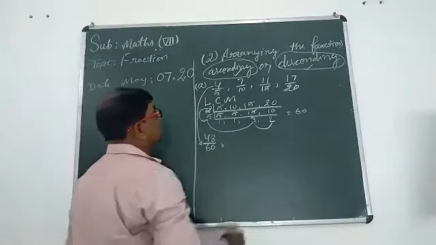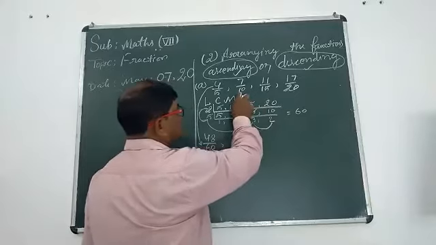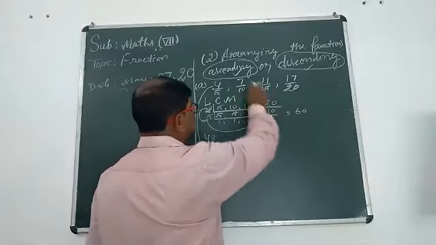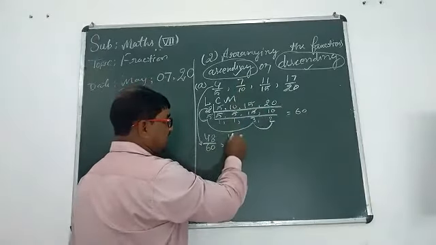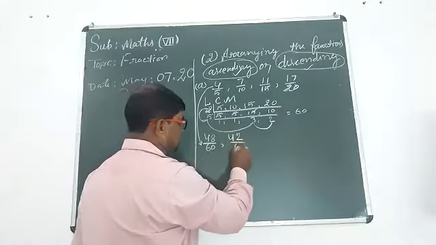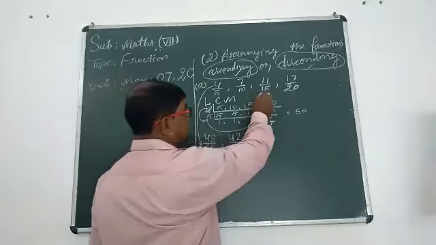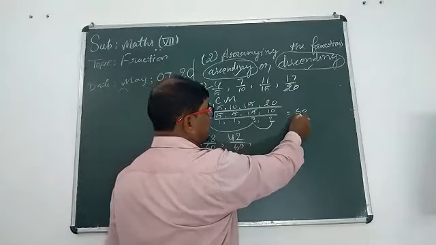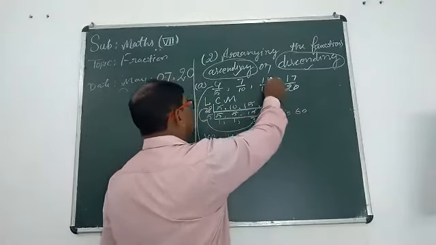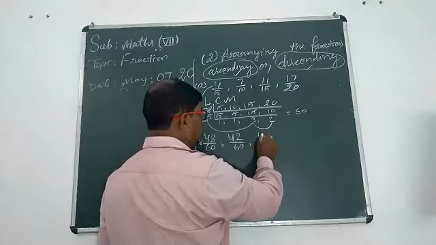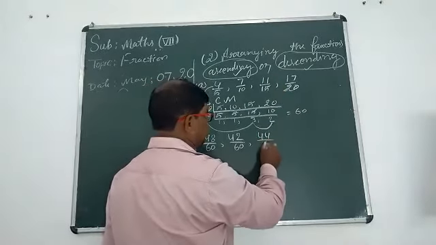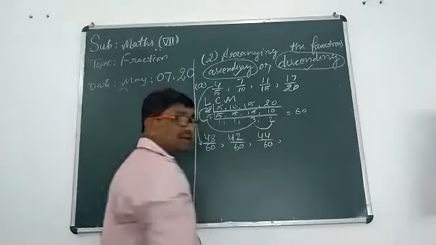Similarly, now divide 60 by 10. 10 6s are 60. 6 7s are 42 upon 60. Now go to the third. 15 4s are 60. 4 11s are 44. So we should write here 44 upon 60.